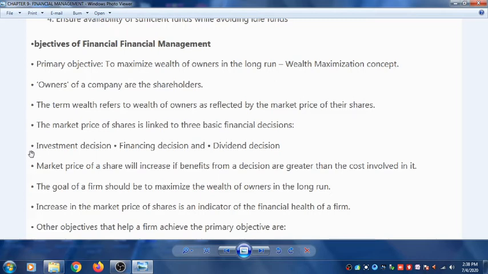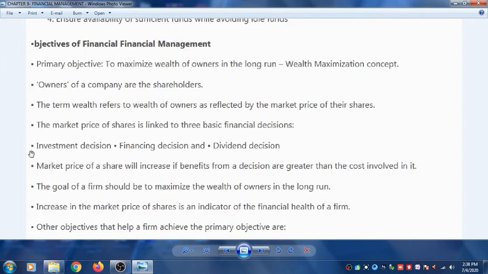So if the total cost of the business is less than the benefits of the business, then the market price of the share will increase, meaning that the company is properly managed and the financial manager who is managing the company is very good.